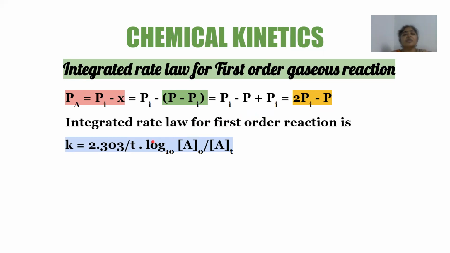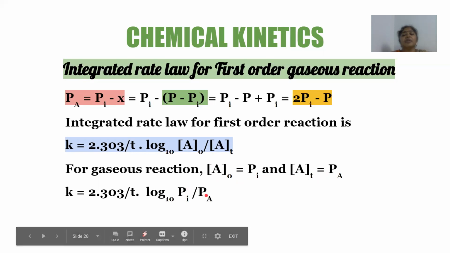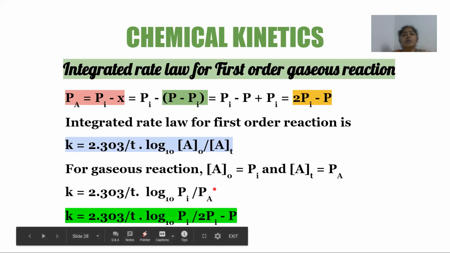Now let us substitute these values in the integrated rate law for the first order reaction. In terms of concentration, I can write the rate law as K equals 2.303 by T log to the base 10 of A0 by AT. Now we know that A0, the initial concentration, can be replaced by the initial pressure Pi, and AT, the concentration at time T, can be replaced by the pressure of the reactant A after time T, that is Pa, right? So we get K equals 2.303 by T log of Pi upon Pa. But what is Pa? We've just seen Pa is 2 Pi minus P. So we substitute that in this integrated rate law, and I get K equals 2.303 by T log to the base 10 of Pi upon 2 Pi minus P.